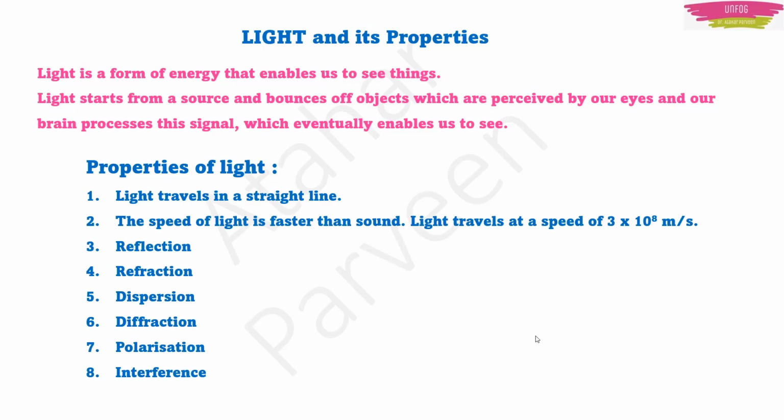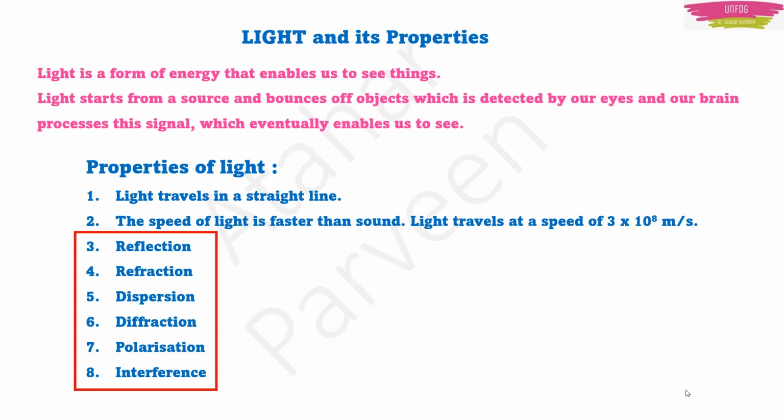There is a possibility of refraction of light, dispersion of light, diffraction of light, polarization, and interference of light. In the GPSTR syllabus, we had only reflection, refraction, and dispersion. But here in the HSTR and CRIS syllabus, we need to know all the properties of light: reflection, refraction, dispersion, diffraction, polarization, and interference.